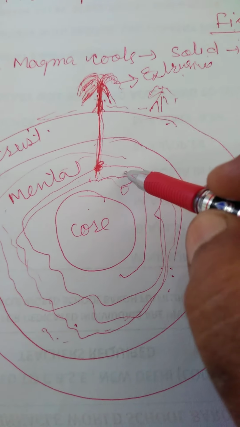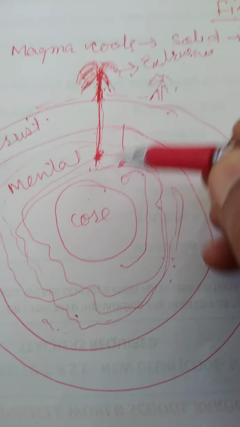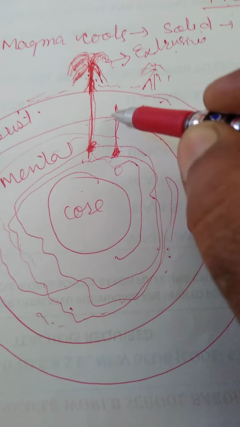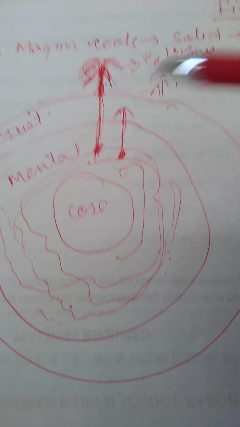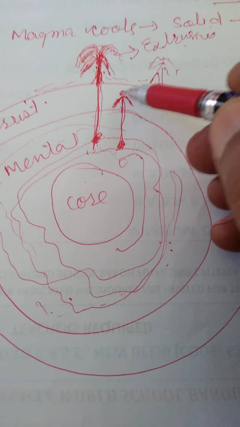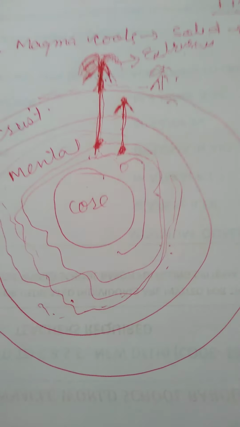Once more, molten material is coming out from the mantle, and that material remains inside the surface of earth. If that material remains inside the earth, it will get cool after some time, maybe 100 years, 200 years.